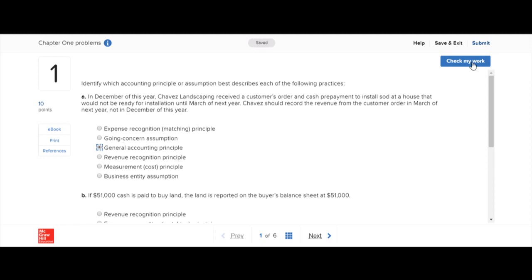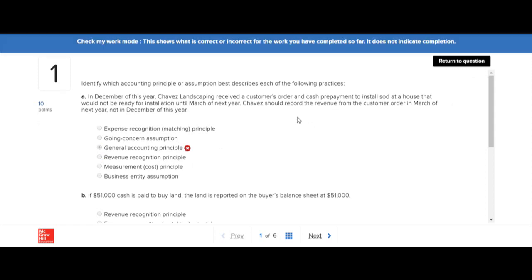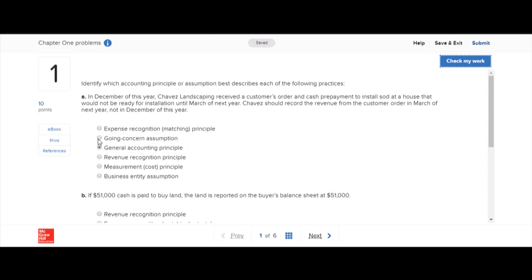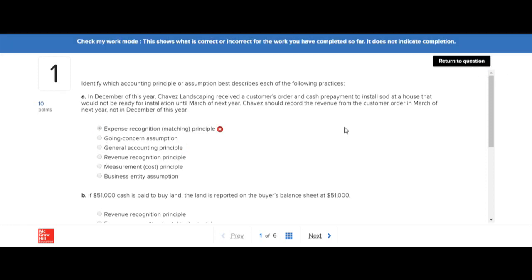And then over here on the right, you'll see Check My Work. Use this. You can check your work as you go, and you'll see what, if anything, you're getting wrong. It gives you the opportunity to check yourself before you get into the habit of doing something incorrectly. So return to the question, which I didn't read, so I'll just click another one and check my work, and it's still wrong.